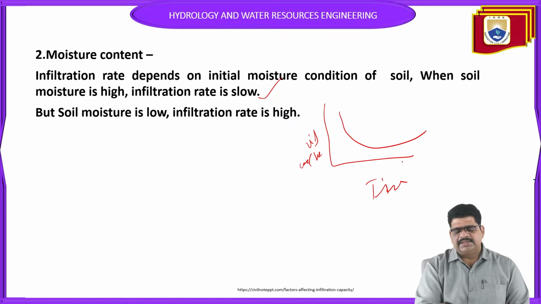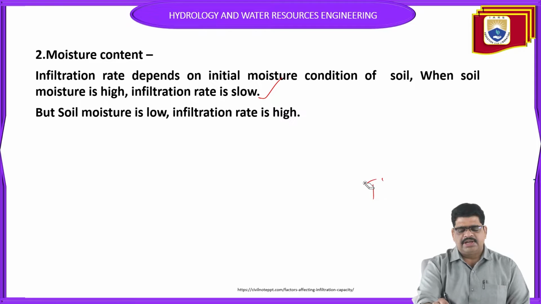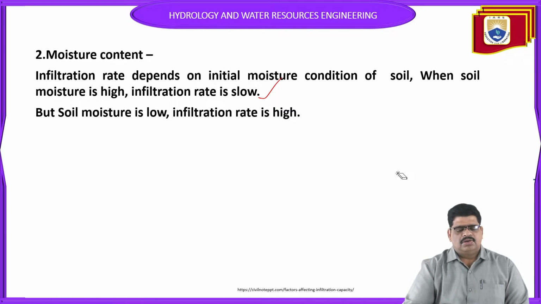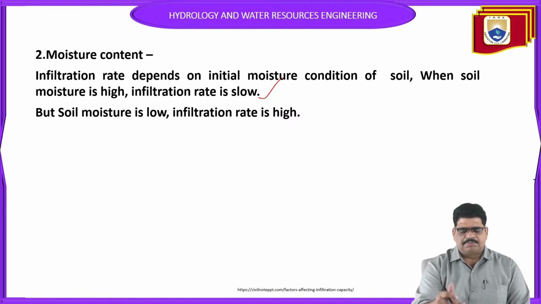This is also a main way the moisture content affects infiltration. The moisture content also relates to the moisture in the atmospheric conditions. When there is high moisture content, the infiltration capacity will automatically be slow.